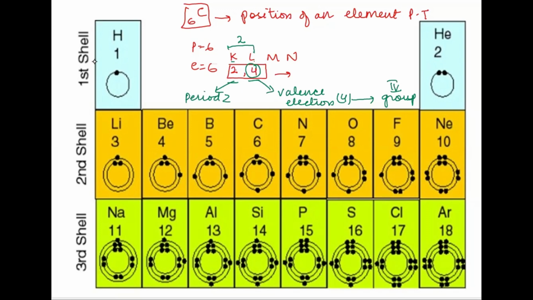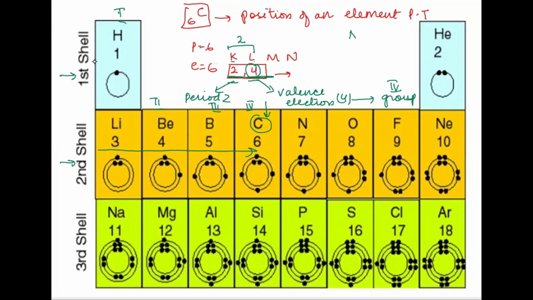So let's see the carbon. This is the first shell and this is the second shell. So my carbon will be in the second shell. This is my first group, second group, this is third group, and this is the fourth group. So carbon we can see in the fourth group, right, and in the second shell. So that is what is being supported by the electronic configuration as well.